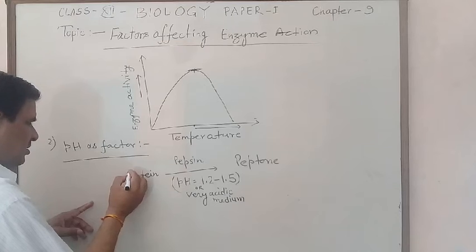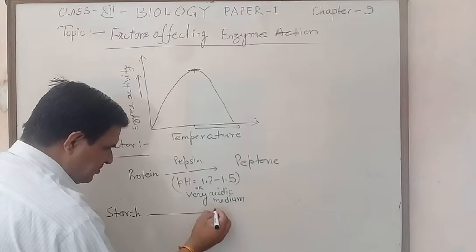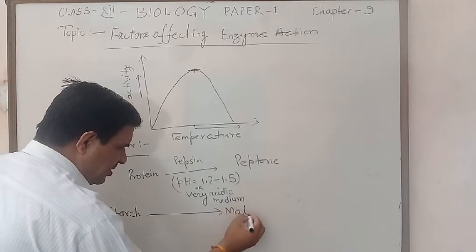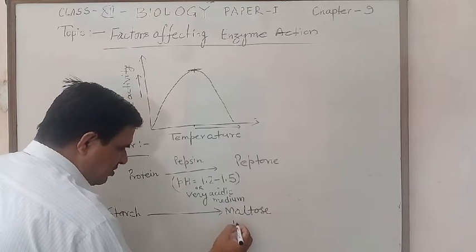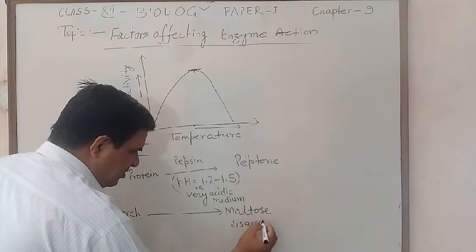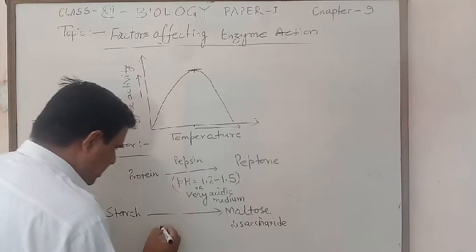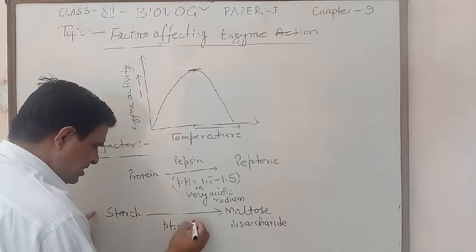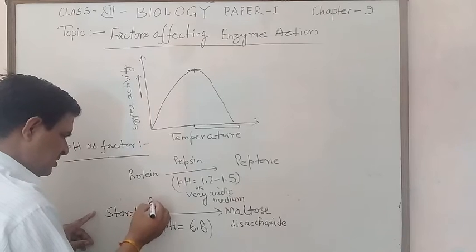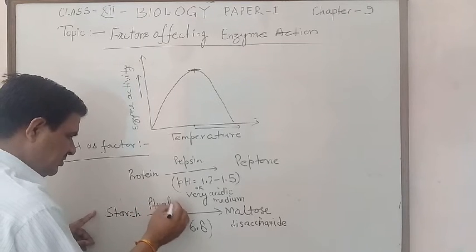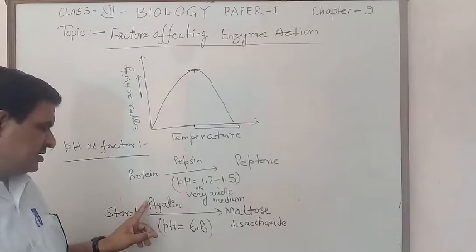Likewise, starch changes into maltose, a type of disaccharide, at the pH of 6.8 by the enzyme ptyalin. Ptyalin means salivary amylase.